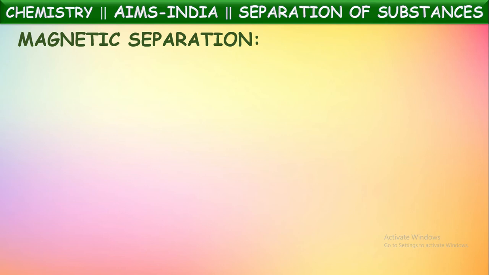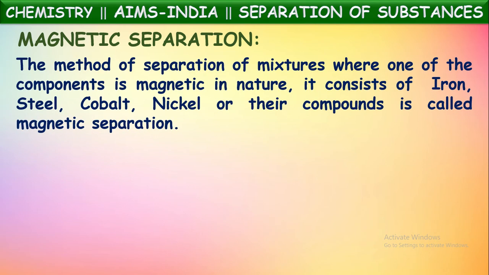Next technique, magnetic separation. It is the method of separation of mixtures where one of the components is magnetic in nature. It consists of either iron, steel, cobalt, nickel, or any other compounds of those substances which are magnetic in nature.